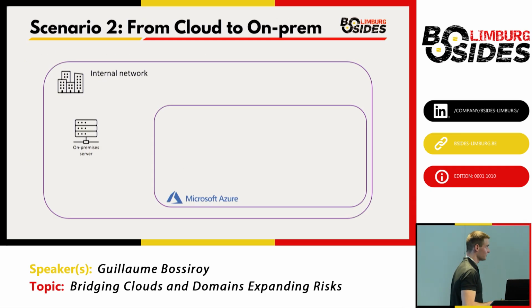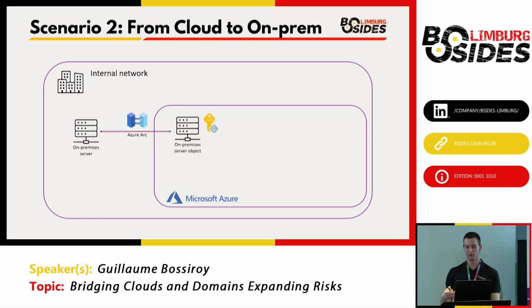All right, so how does the second scenario look like? Again, we have the internal network of an organization, and in their environment, they have on-premises servers. Because they want to centrally manage those servers in Azure, do patch management, collect security logs, they decided to onboard them to Azure Arc.